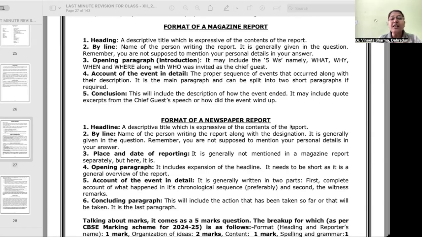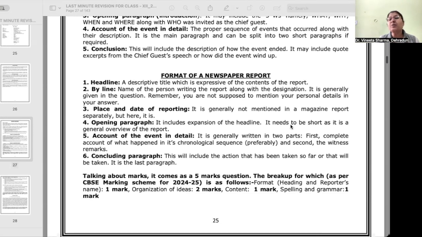Then the account of the event in detail. First, a complete account of what happened, where you mention the chronological sequence. And then second, the witness remark. These two things should definitely be there in a newspaper report. And then, of course, the concluding paragraph. This will include the action that has been taken so far or that will be taken. It is the last paragraph of the report.